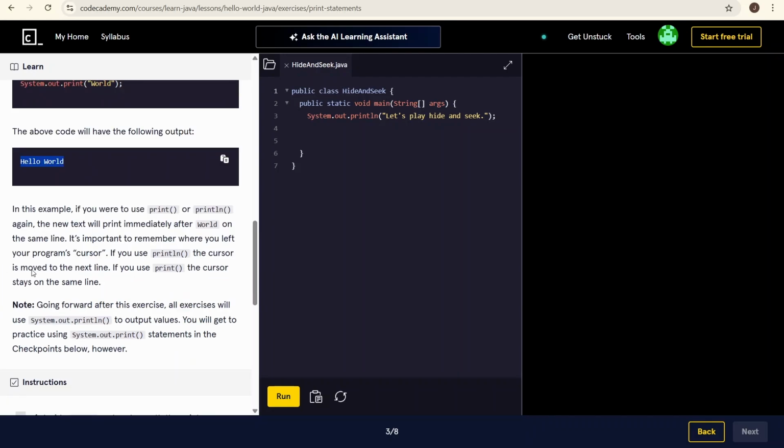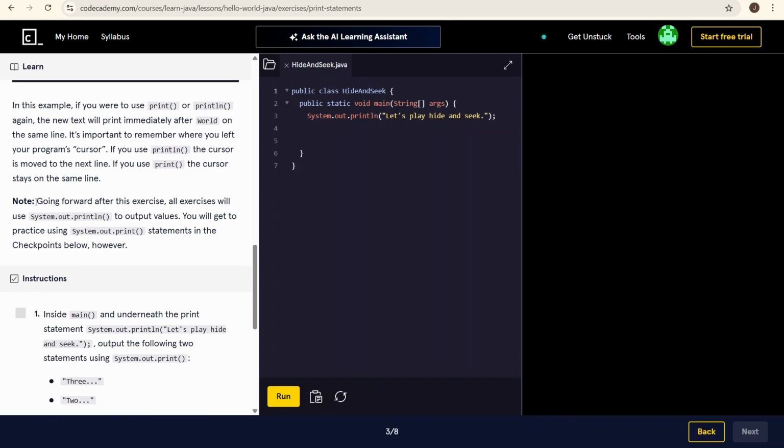Okay, that makes sense. In this example, if you use print or println again, then the new text will be printed immediately after world on the same line. It's important to remember where you left your program's cursor. If you use println, the cursor is moved to the next line. If you use print, the cursor stays on the same line.